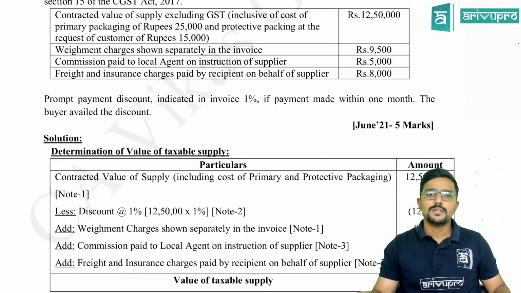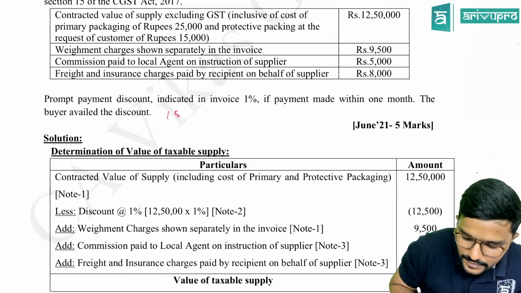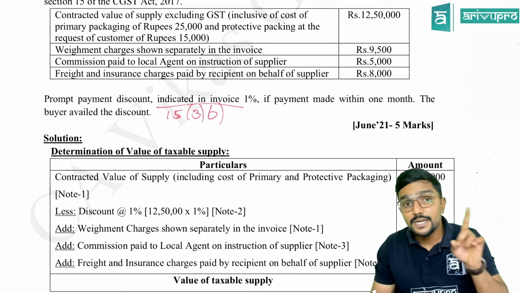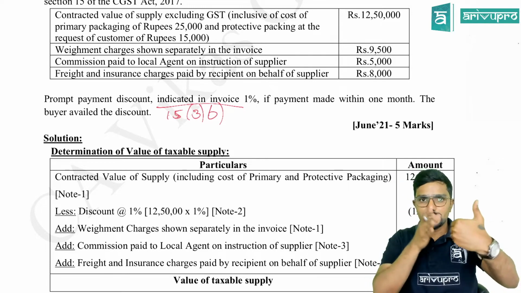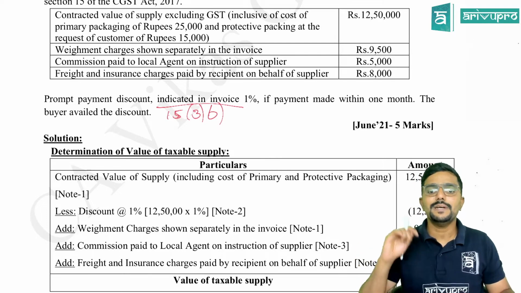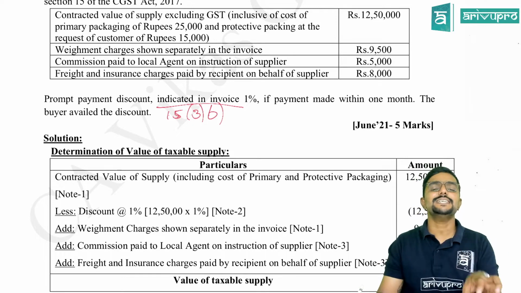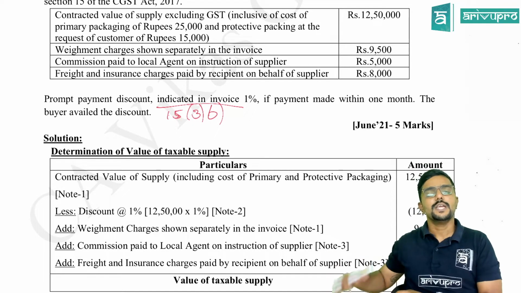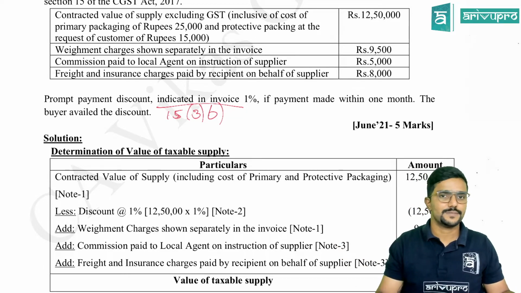Sir, this is the discount which is covered under section 15(3)(b). But they have told indicated in the invoice. Indicated in the invoice is different, recorded in the invoice is different. So this is a discount which was agreed at the time of supply, that if the payment is made within 1 month, 1% discount will be given. So it is indicated in the invoice, means somewhere in the note, somewhere in the bottom it is disclosed that if payment is made within 1 month, discount will be given at 1%.